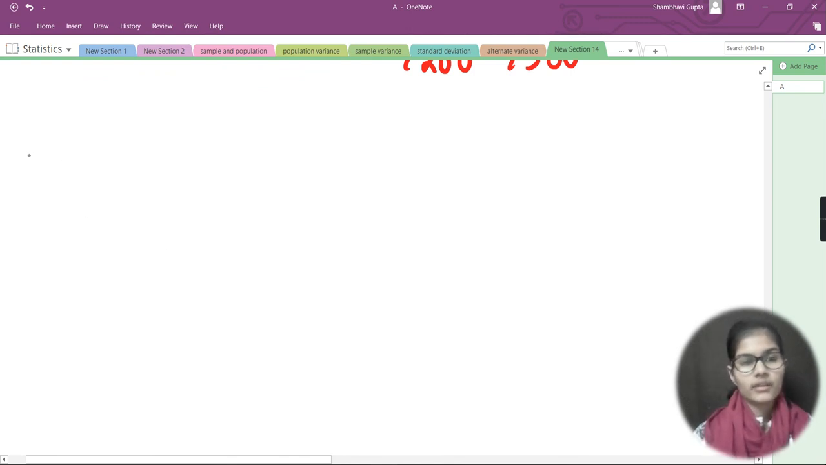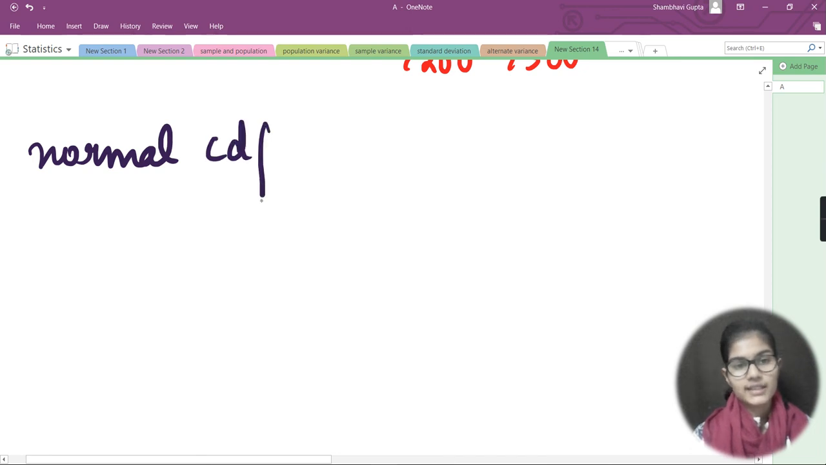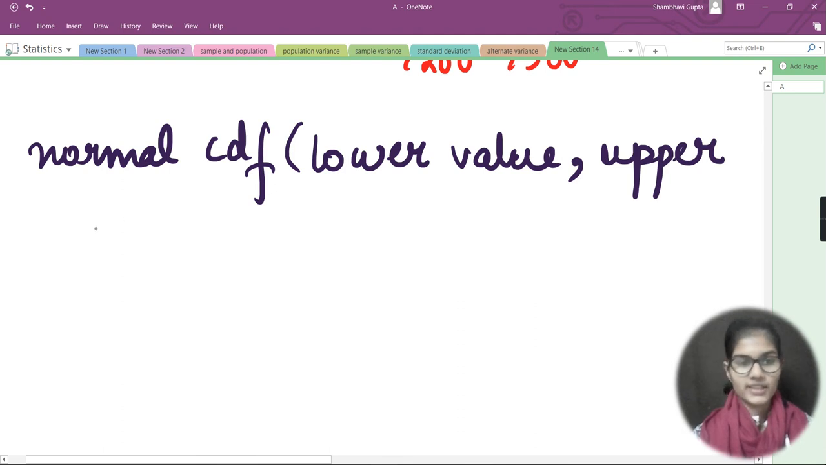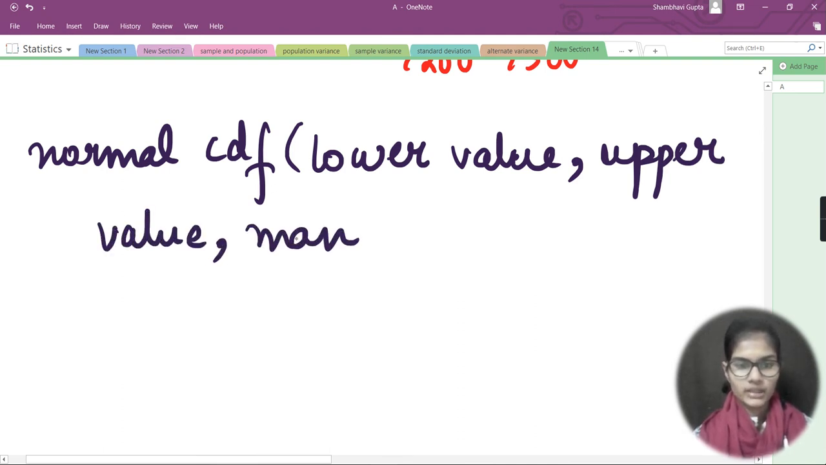Now what next I have here, I would write one formula. I would write normal CDF. Whenever we want to write this, we put the brackets and take some values. I would write here the lower value, then one column as the upper value, and then one more as the mean.